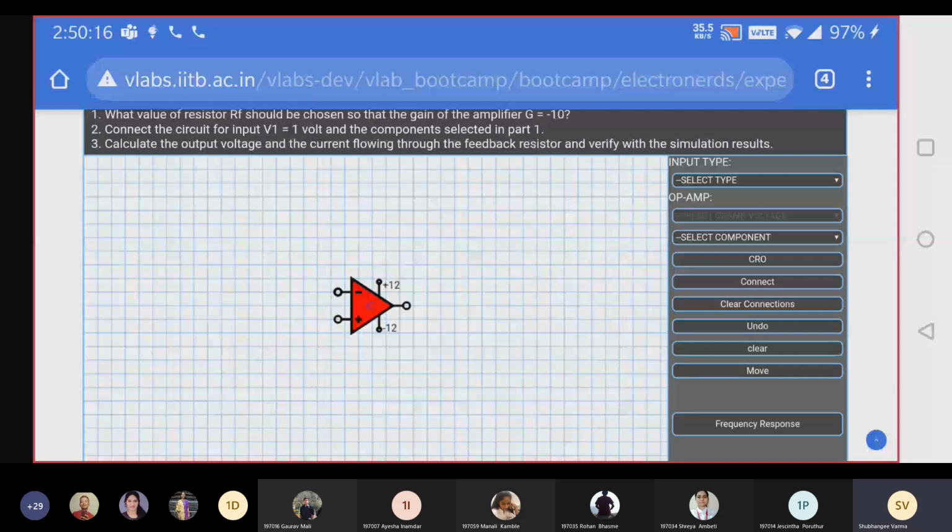Okay, so here you can see once you select, you have to click on the canvas so that the OPAM will place over there. Okay, done up to this? Yes, can you see the OPAM on canvas, student? Yes, ma'am. Thank you.